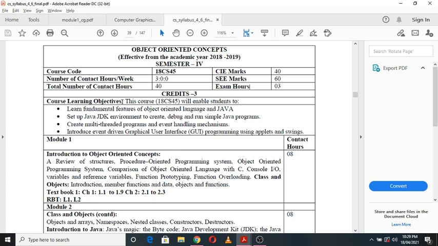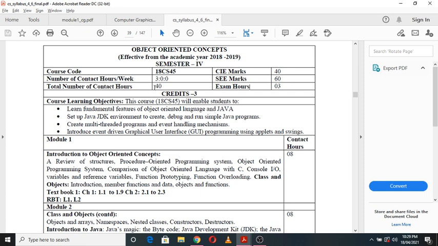This subject will enable the students to learn the fundamental features of object oriented language and Java.